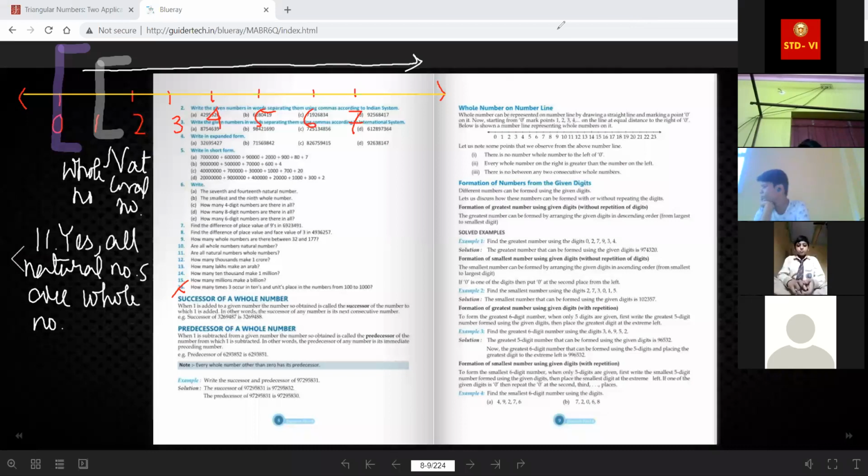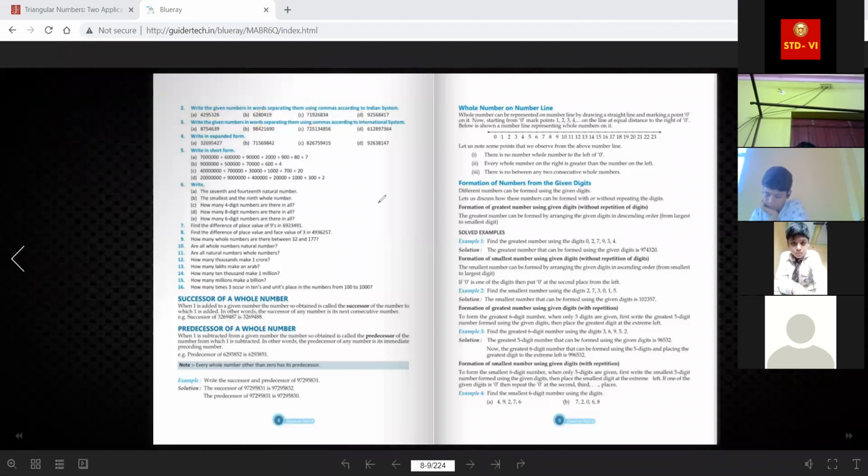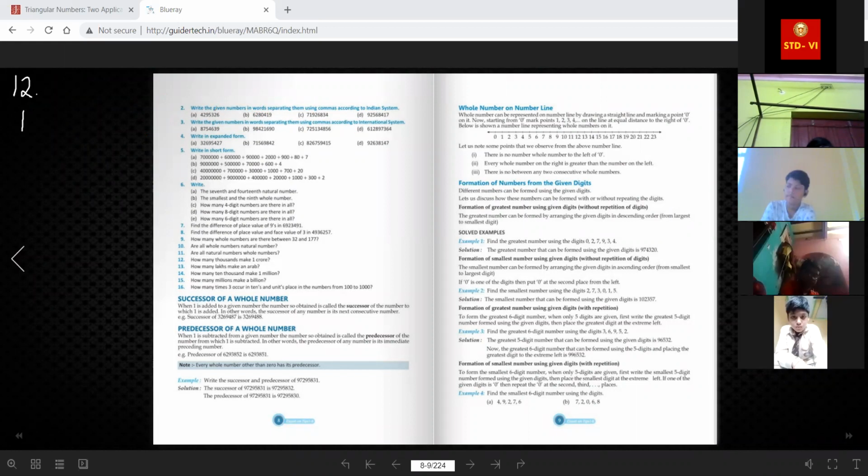I am clearing the drawing. Going to the next question: how many thousands make 1 crore? This kind of question has only one solving procedure. Suppose I'm asking you, Prajakta, a very simple question like that. How many?